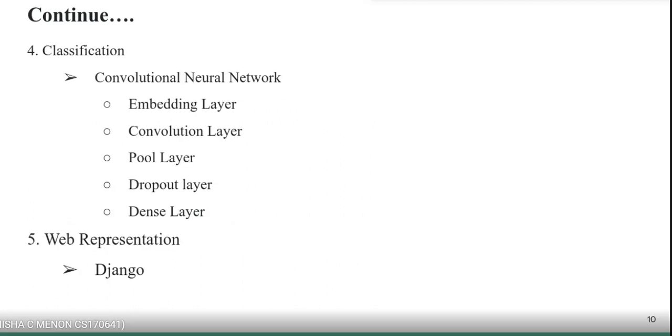Then we come to classification where we employ a five-layered CNN network as our model with consecutive layers like the embedding layer, secondly the convolution layer, then third the pool layer, dropout layer, and dense layer. Finally is web representation, where we make use of Django for the web representation of our project.